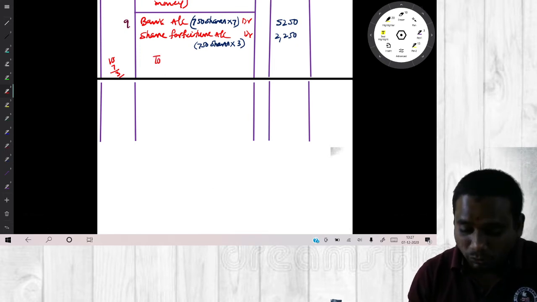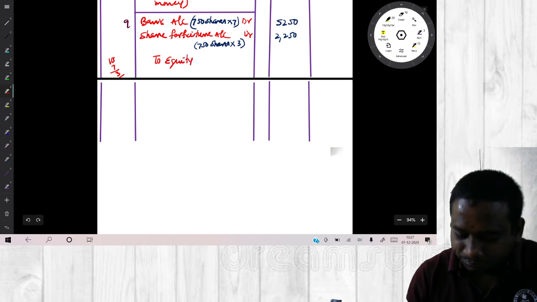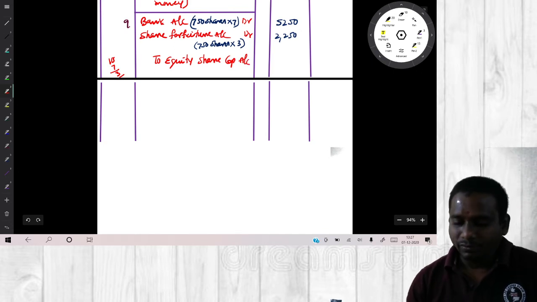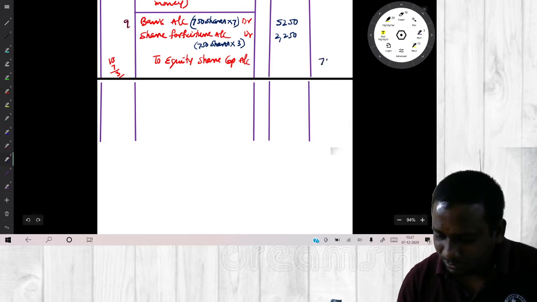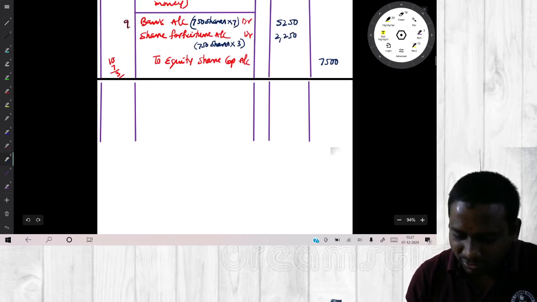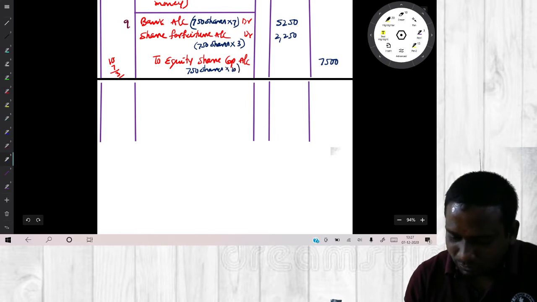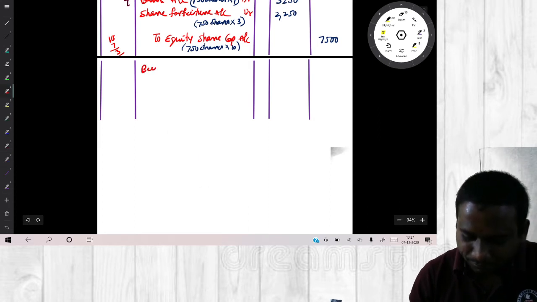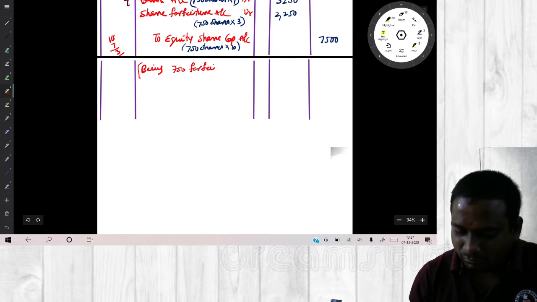To equity share capital account. How much? 7,500. 750 shares we are issuing, 750 shares into 10 rupees. Face value is 10. Being 750 forfeited shares were reissued. That's it.